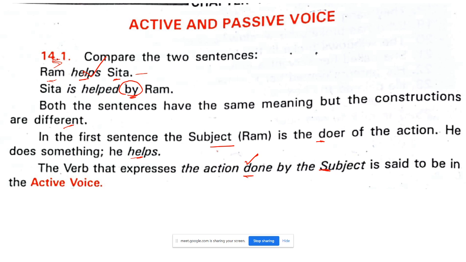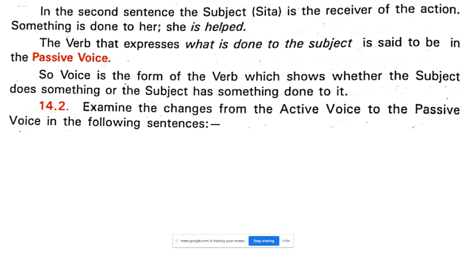Let us go to the next. You will understand. In the second sentence, the subject is Sita. Unless and until we put it in the subject, you can't make the passive voice. I will give you another sentence, a simpler one, so you will understand better. Sita is receiving the action, and something is done to her.